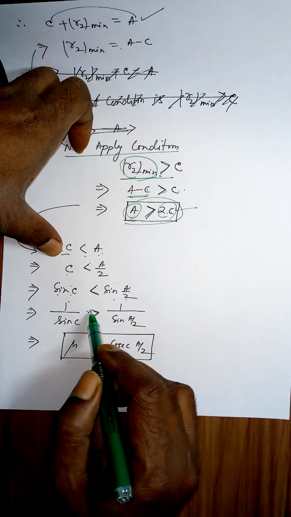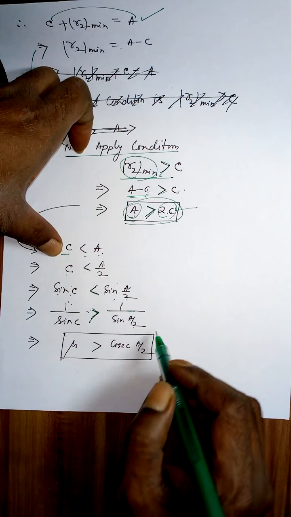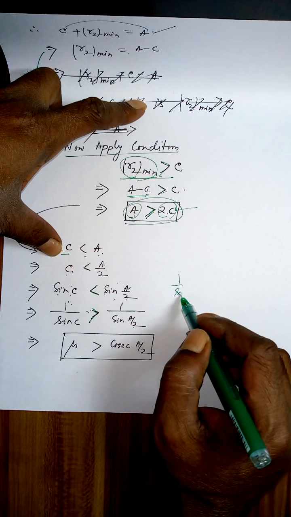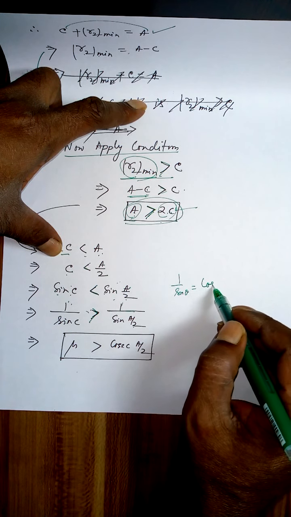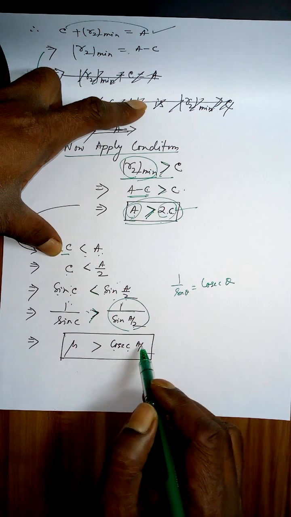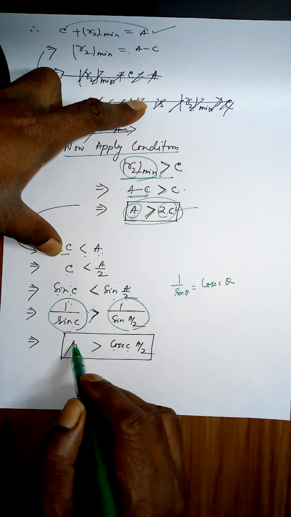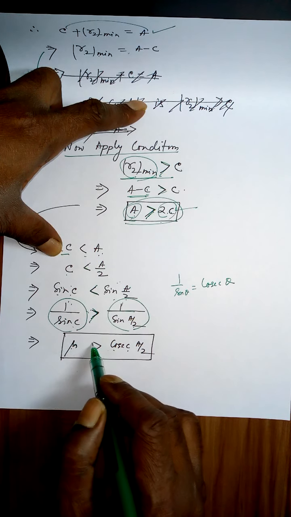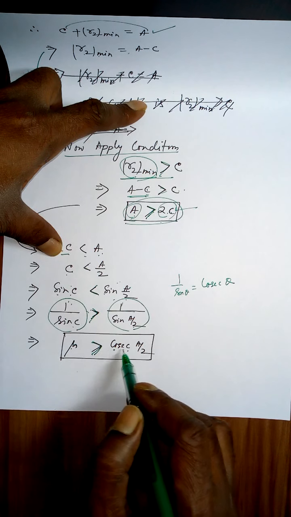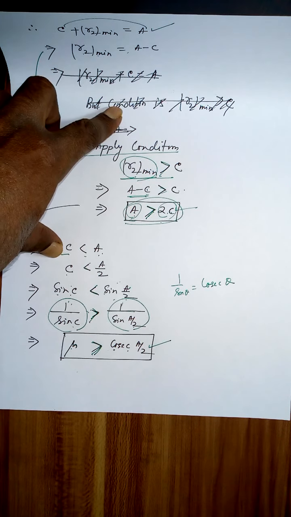So 1 by sine C is greater than 1 by sine A by 2. And we know 1 by sine theta is equal to cosecant theta. So this becomes cosecant A by 2, and 1 by sine C we know previously is equal to mu. So mu is greater than cosecant A by 2. Under this condition, the ray will not emerge from the side AC of the prism.